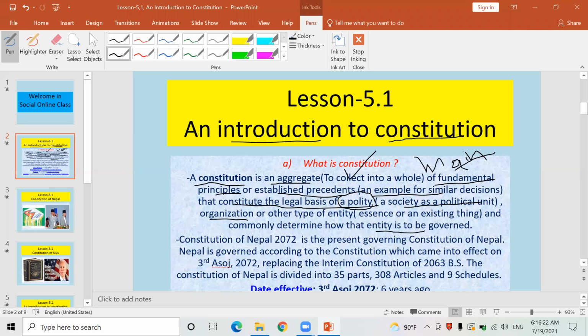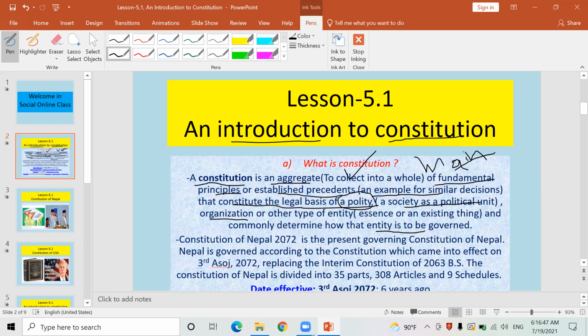Now, which one do you prepare for examination? Simply decide yourself. Better to know the definition of constitution in detail as well. Okay, but if you keep in mind the definition as the main law of the nation or supreme law of the nation, it is also enough for you. Now, why waste a lot of time defining constitution?